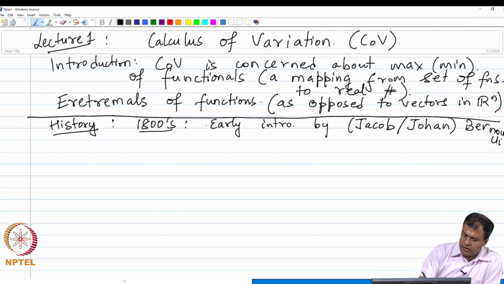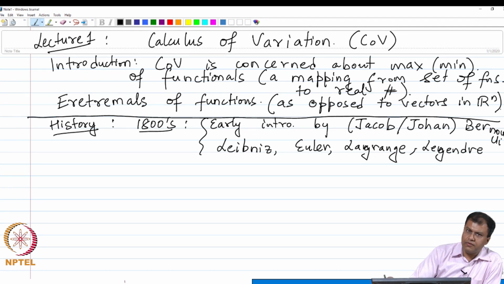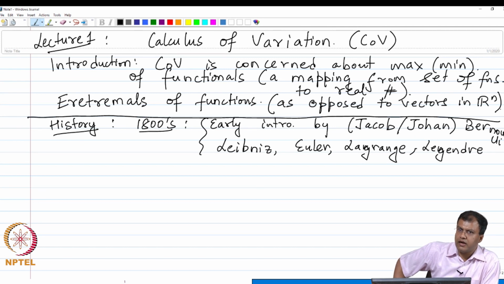Then this topic was further developed by several other mathematicians, including Leibniz, Euler, Lagrange and Legendre. As we go along, I am going to introduce several important results introduced primarily by Euler and Lagrange.